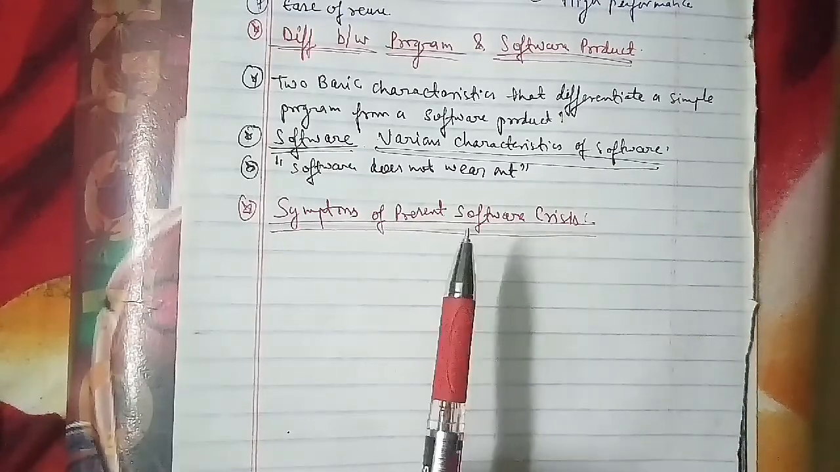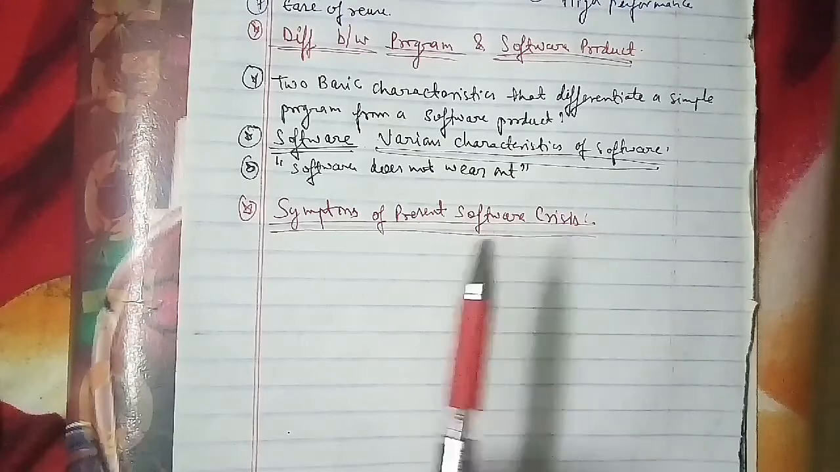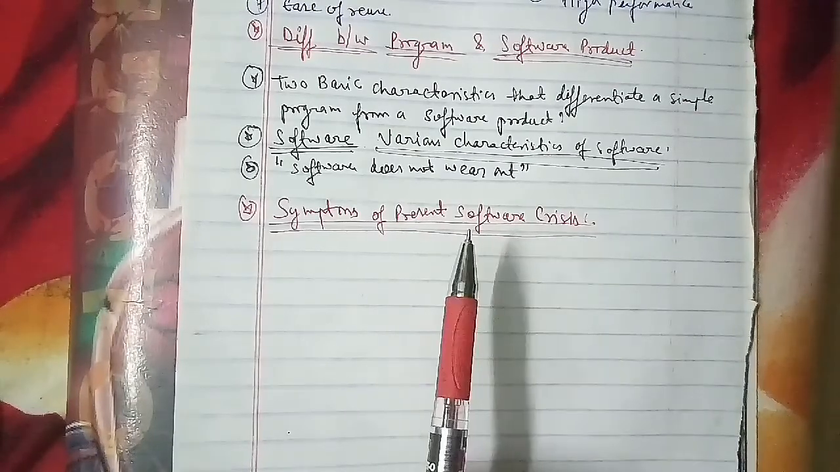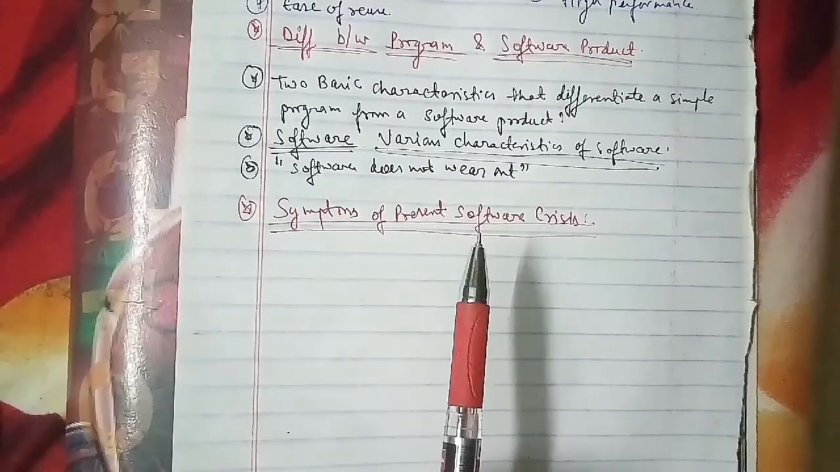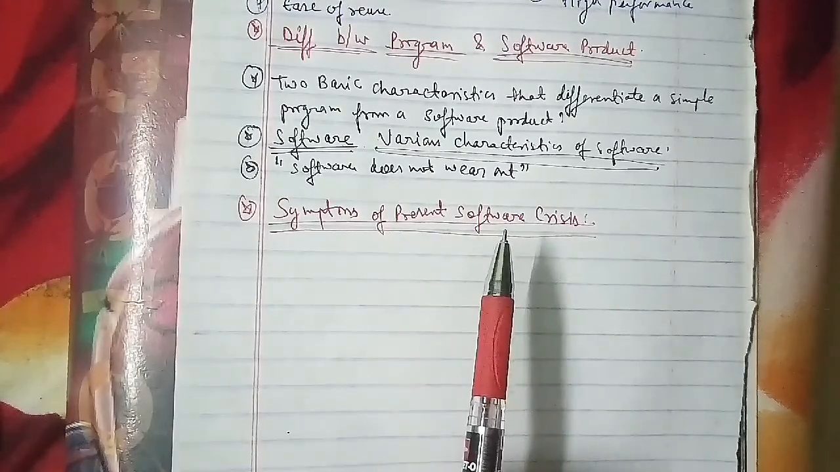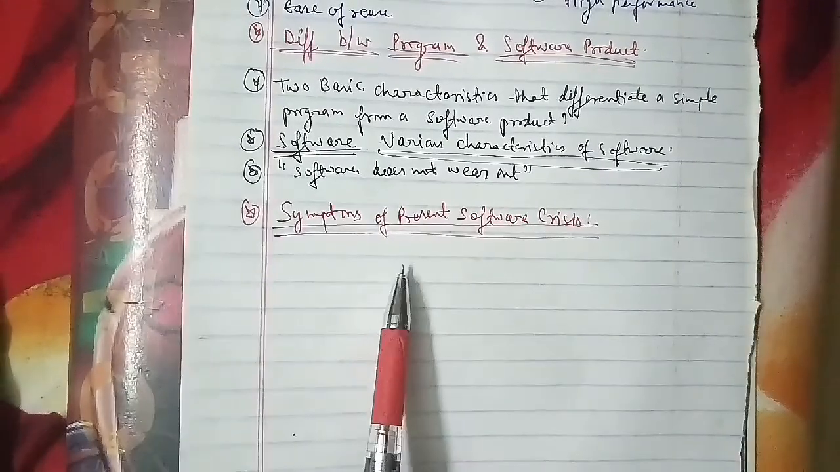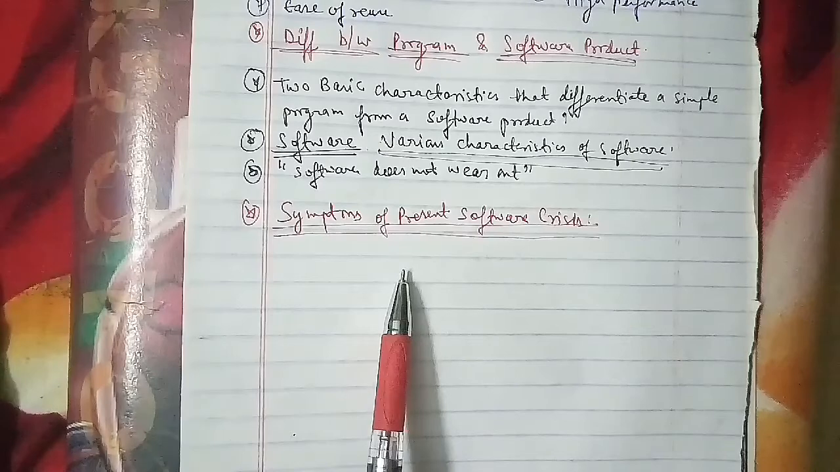Software products are not reliable. Many times software products crash on the occurrence of a specific condition. There is also the problem of delivering a software product within a specified budget and on the scheduled time. These come under the symptoms of the present software crisis that we have to talk about.